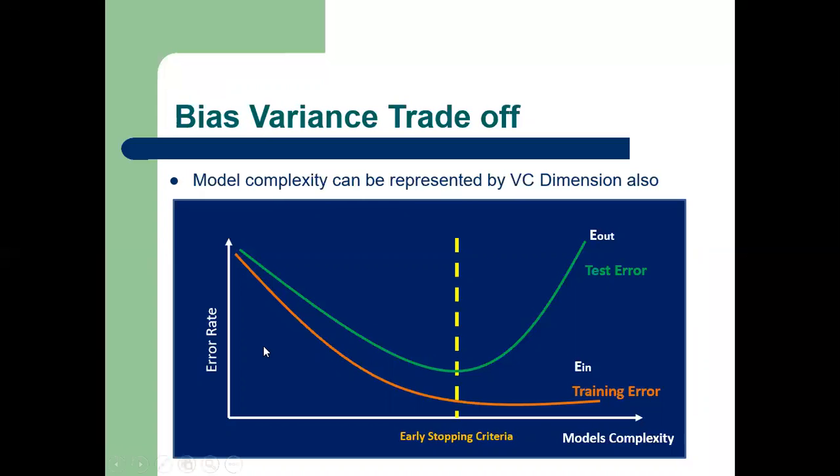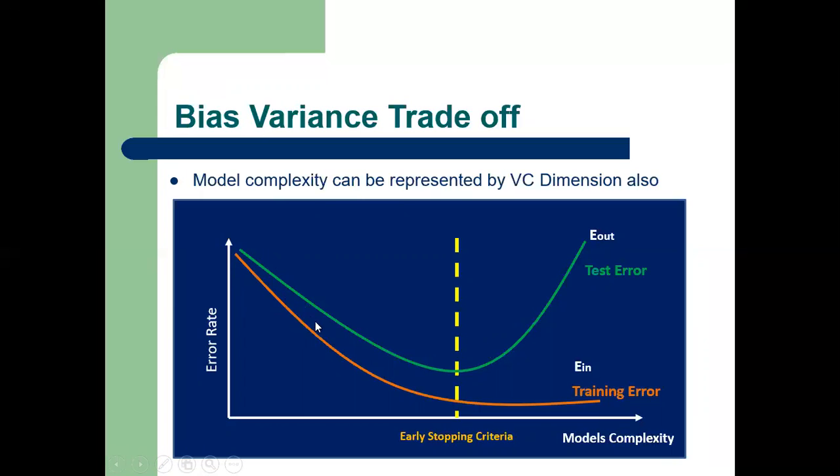In this figure, the train error, which is indicated as E in, is the orange line, and the test error is indicated with the green line. If E in and E out both are huge, approaching infinity, then the learning model is said to have high bias. This is also called underfitting of the model.